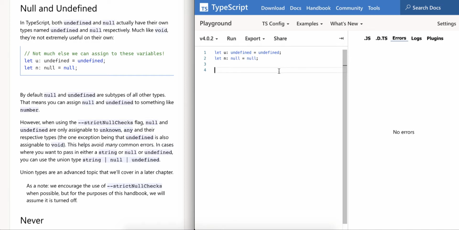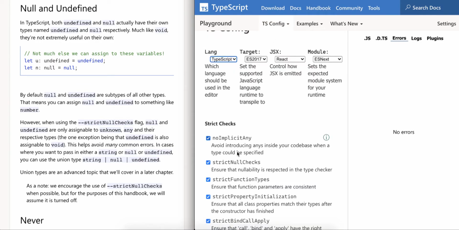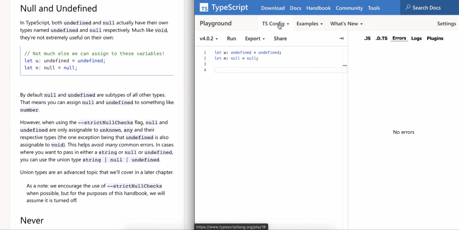Alright, however, when using the strict null checks flag, null and undefined are only assignable to unknown and any. So let's make sure the strict null checks flag has been enabled, and let's check this.